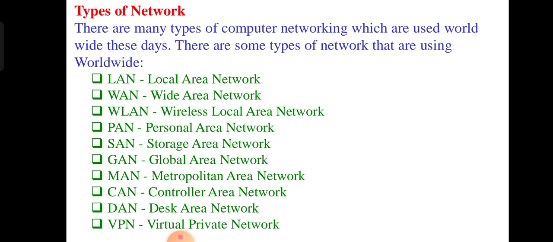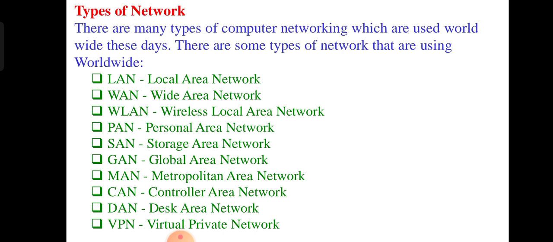Then we have the personal area network. A personal area network is what we use in the home network. If we buy only one Wi-Fi, we use it for connections. Nowadays we use Wi-Fi regularly, for like three mobile phones, and at the same time two or three laptops at home are directly connected.